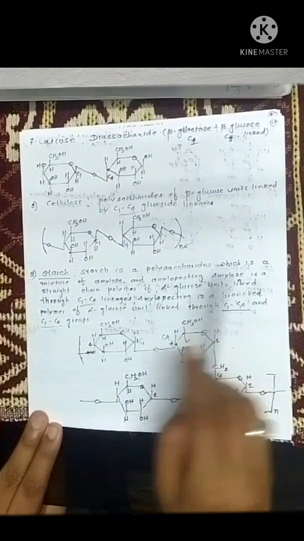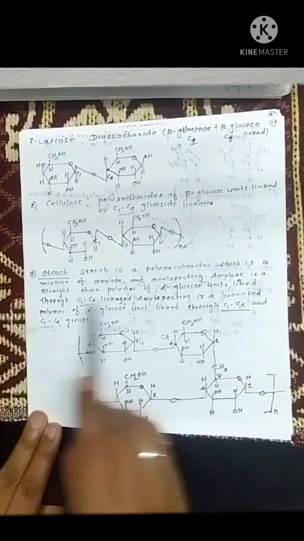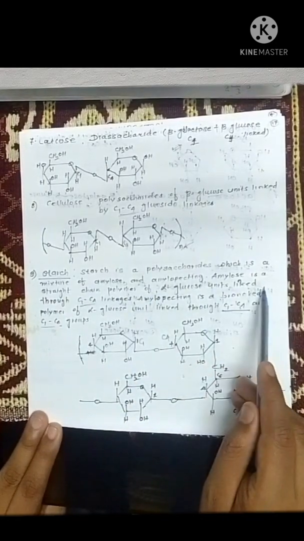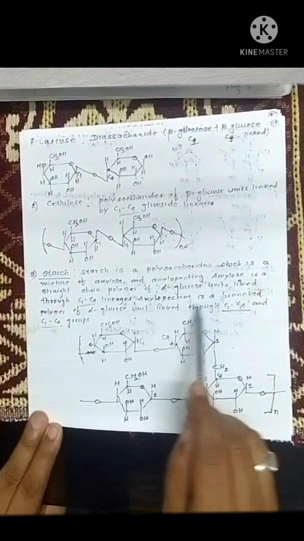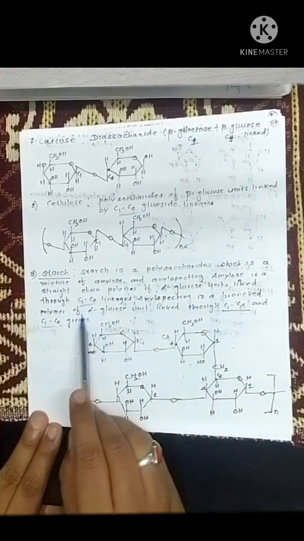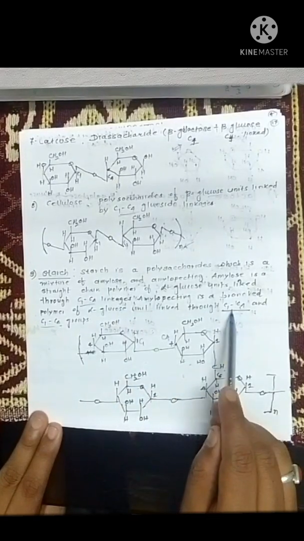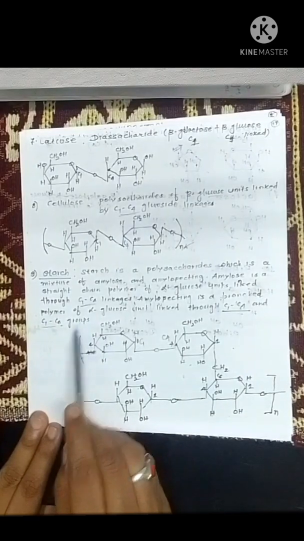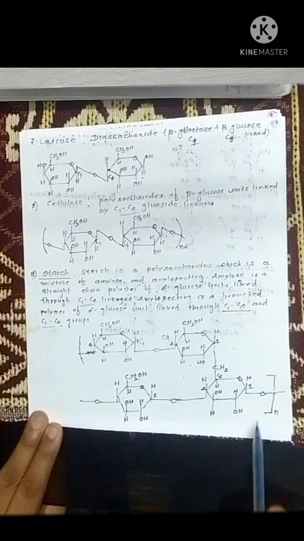Now what is starch? Starch is also a polysaccharide which is a mixture of amylose and amylopectin. Amylose is a straight chain polymer of alpha glucose units linked with C1 and C4 linkages. Amylopectin is a branched polymer of alpha glucose units linked through C1, C4 and C1, C6 linkages. So this is overall the structure of starch.